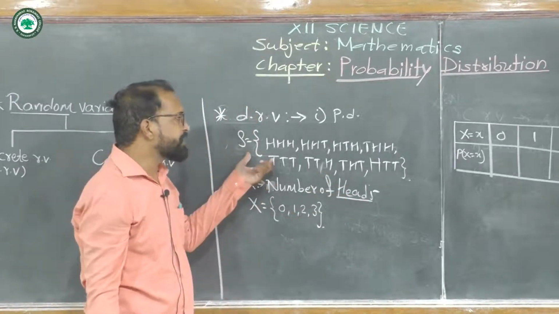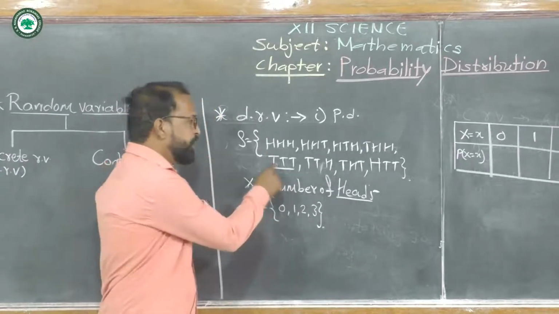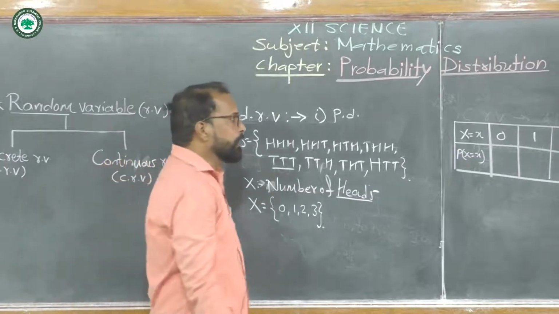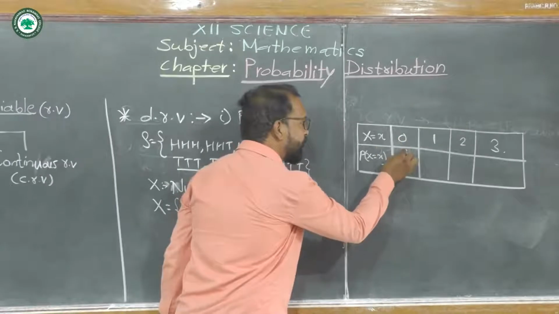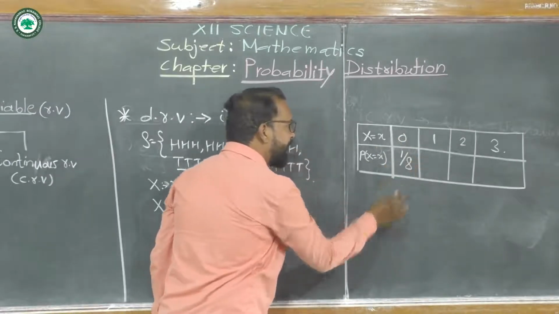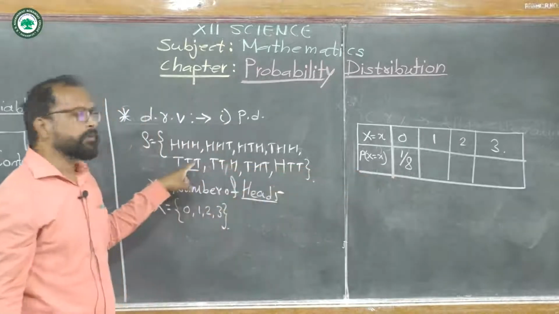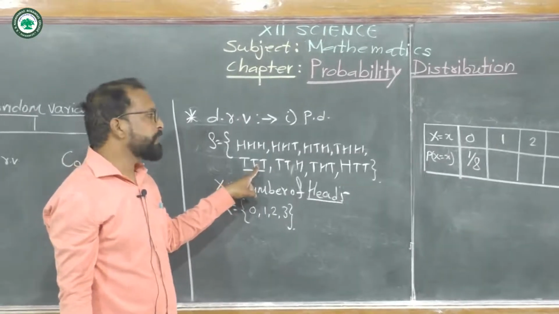The sample space contains only one such element, TTT. So the probability that x takes the value 0 is 1 by 8, because there are total 8 outcomes.